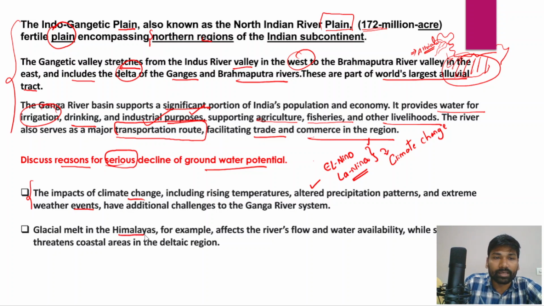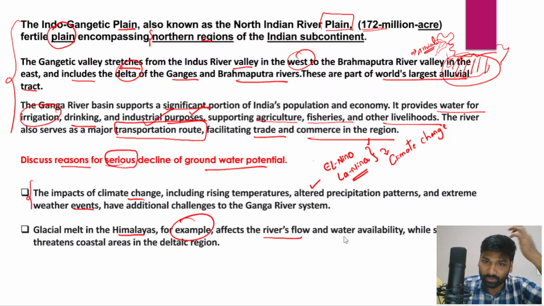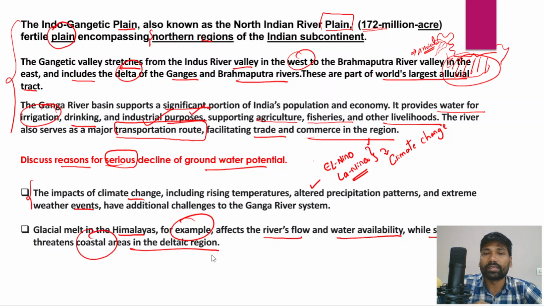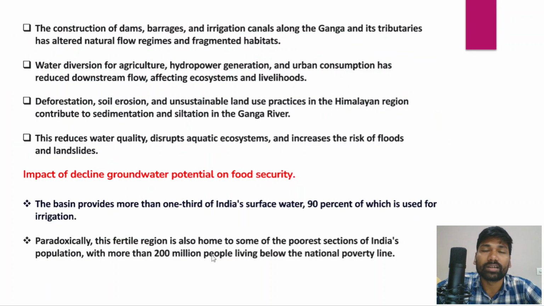And glacial melt in the Himalayas, for example, also affects the river flow and water availability, while sea level rise also threatens the coastal areas in the deltaic region as well. Because with the melting glaciers, generally what happens is that the flow of the river would decline, and the declining flow of the Ganga river, or the changing of the perennial nature of these rivers over a period of time, led to the decline in groundwater recharge, and that also impacts the groundwater availability in the northern Indian river plains.